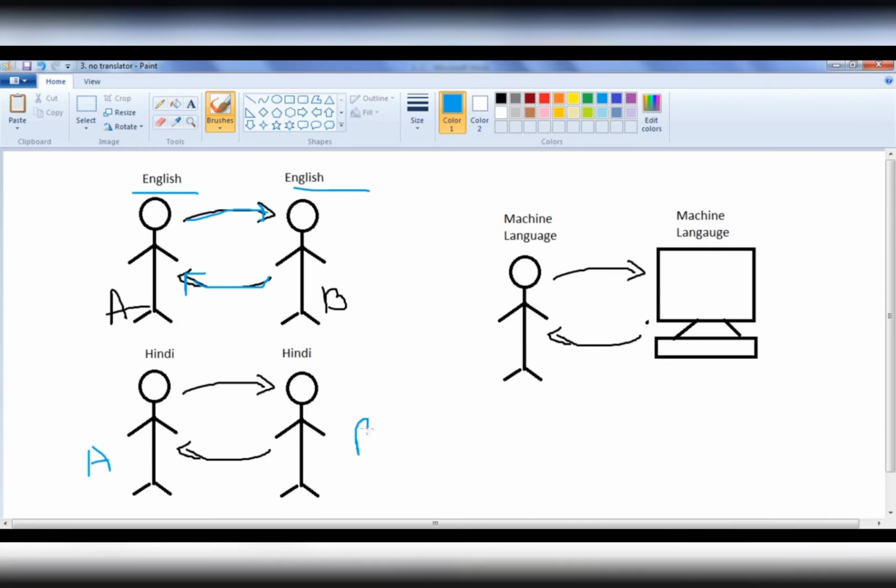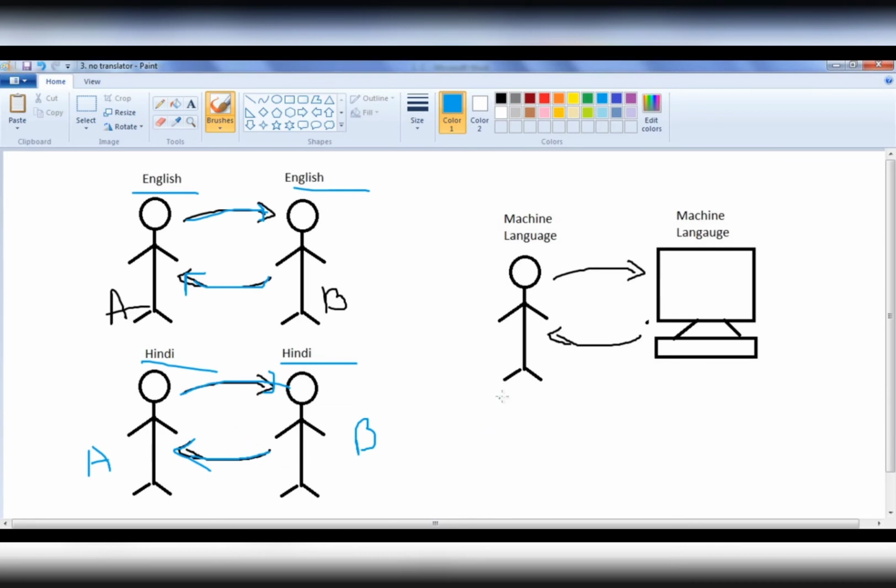Here we have person A and person B, again both of them know the Hindi language. If person A tells something in Hindi, person B can understand because he knows Hindi. If person B tells something to person A, he can understand because he also knows Hindi. There will be no communication problem. They can have a conversation quickly and efficiently.